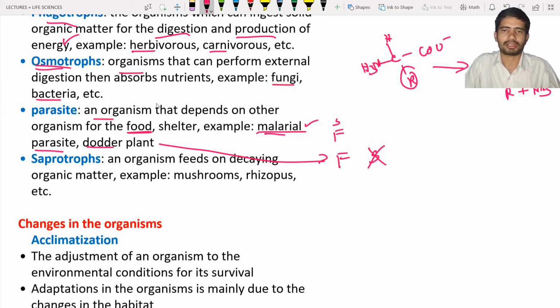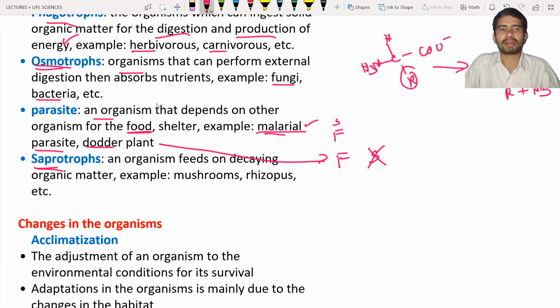Only food material, but it depends upon the other host plant. Hence we can call the dodder plant a parasitic plant. We also have to remember that this dodder plant does not perform photosynthesis, even though it contains a small amount of chlorophyll. It depends upon other organisms, especially the host plants.